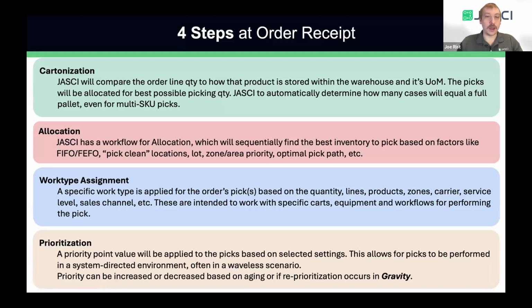It could be about maybe you've marked particular areas pick clean, meaning that you don't want any more of that same SKU put away or replenished there. And you want to go ahead and free up that location for a new SKU that's coming in. We'll actually be able to prefer those pick clean locations in our allocation process. It could be by the zone or the area or the optimal pick path. So there's a wide range of factors that go into why we choose where to allocate from, but that all is going to occur within one of our workflows.